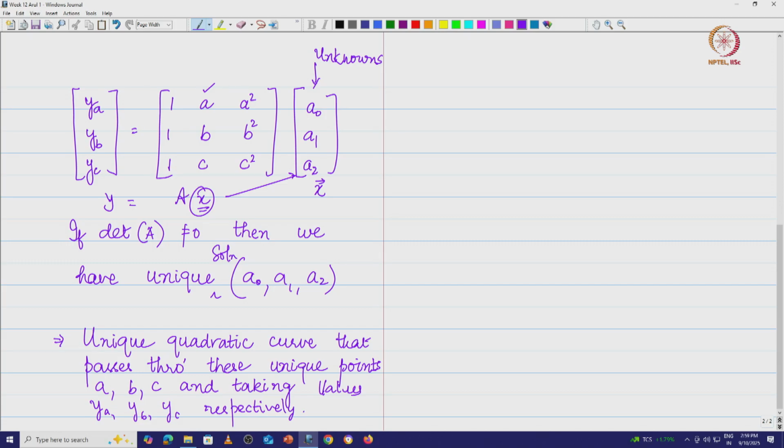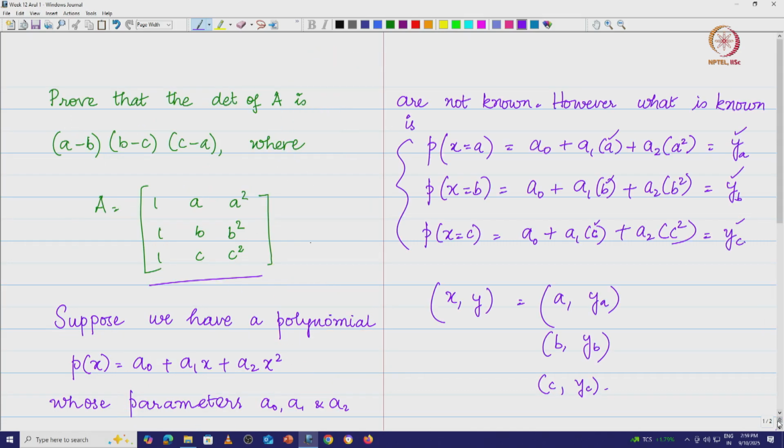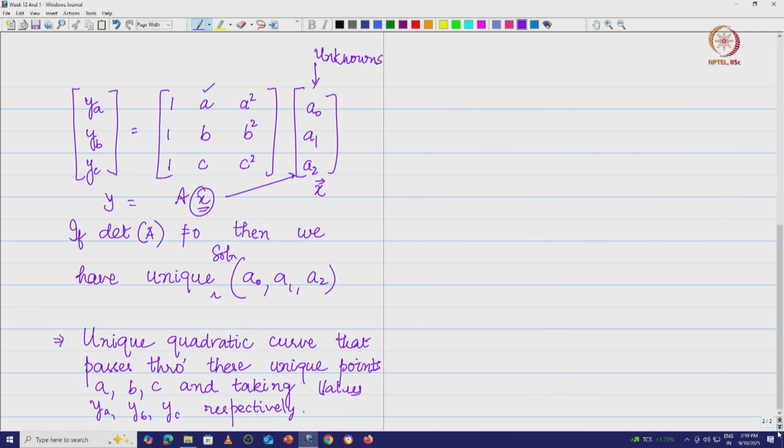Now whereas here what we have done is we have basically given those points X comma Y, we have taken this to be A, B and C. So these are the points that I'm talking about right now. Okay, so what do we do here? We see that if you have 3 distinct pairs of points, then you can fit a unique quadratic curve. That means there is only one unique curve which passes through, because the determinant is going to be non-zero here.